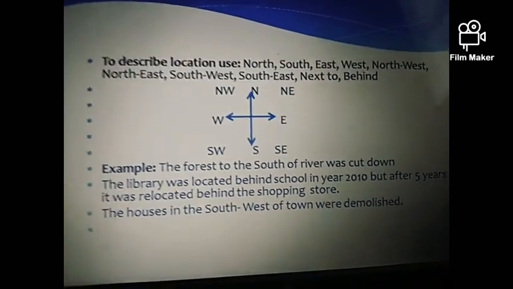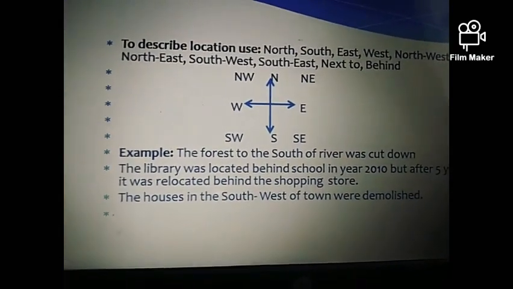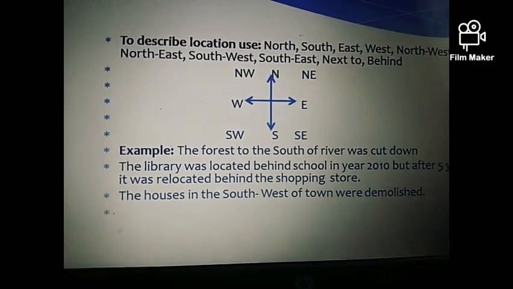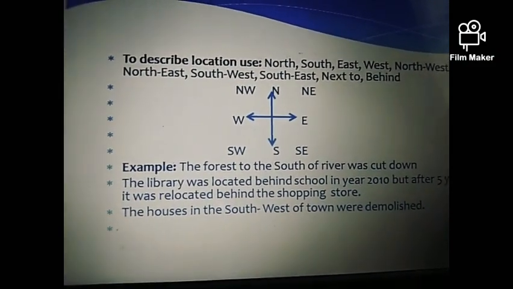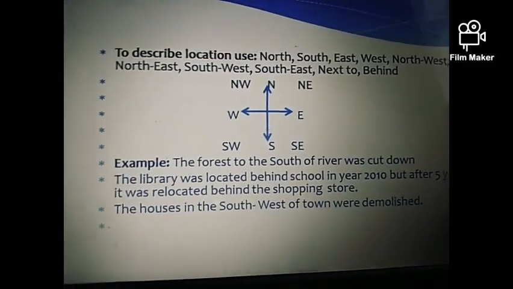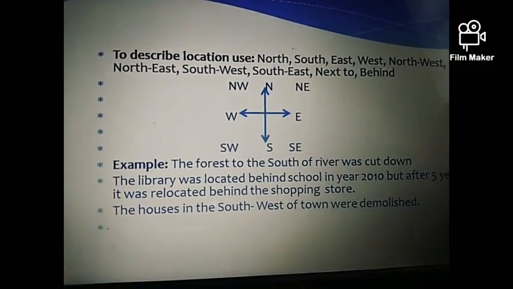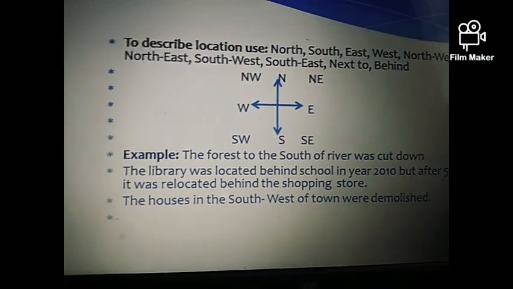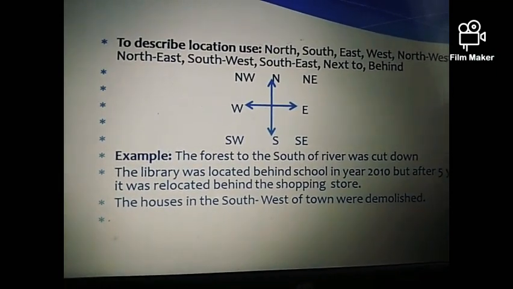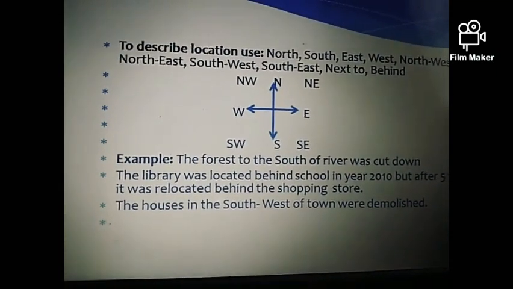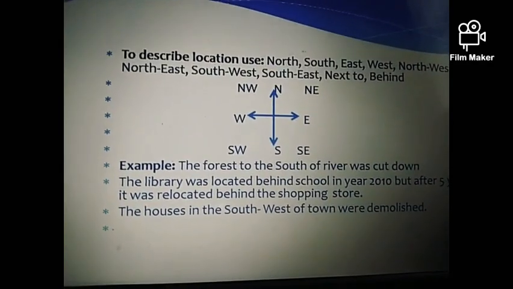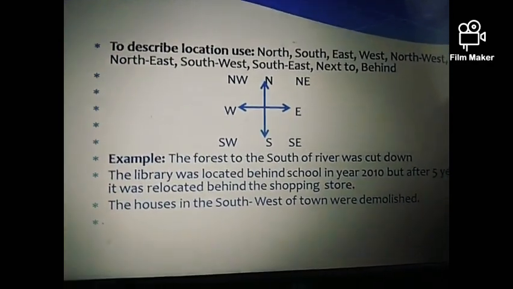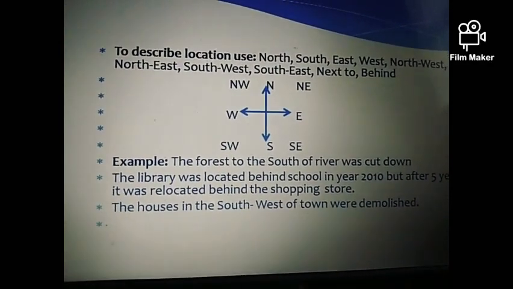To clear the concept of directions, I have also made a shape where you can see where north, south, east, west, as well as northwest, northeast are. Always write it like northwest, northeast, not east-north or west-north. It's wrong, right?